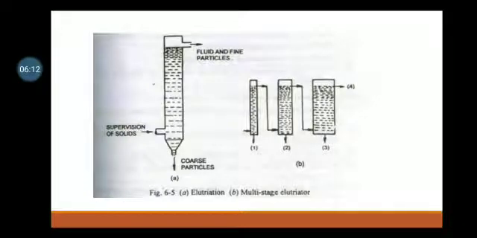So this is a diagram of an elutriator and a multi-stage elutriator. In the upper part, fluid and fine particles can be settled there, and separation of solids can be done in another part. How a series of connected elutriation tanks looks is also shown in the figure. One is the elutriator and another is the multi-stage elutriator.